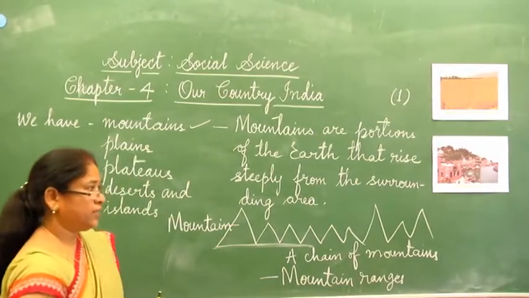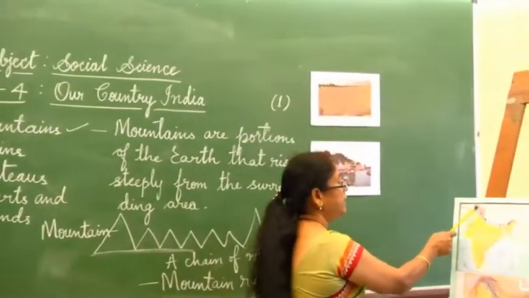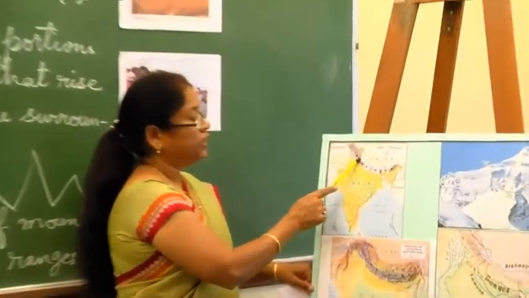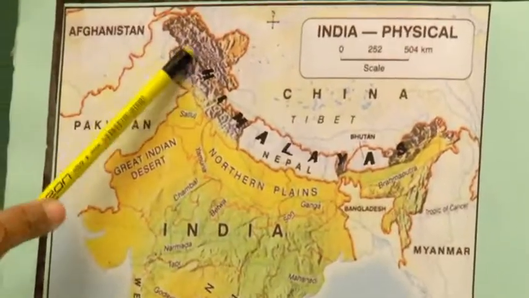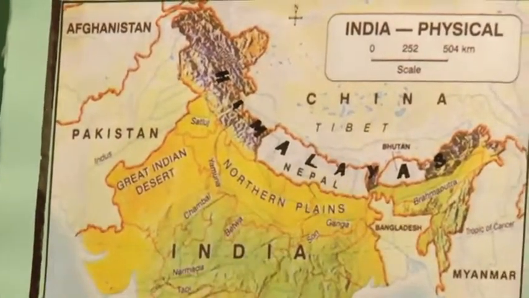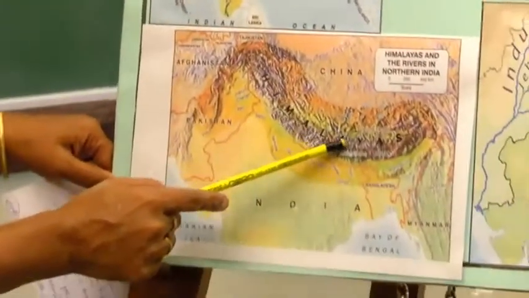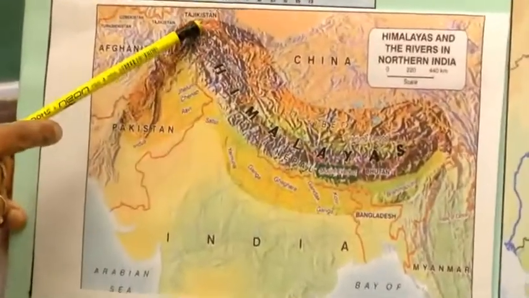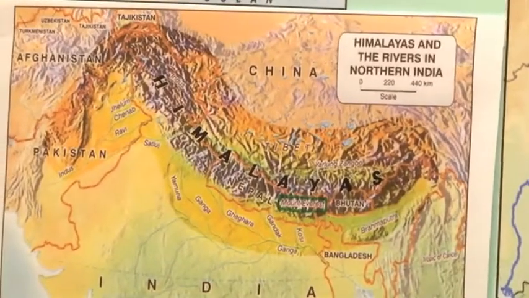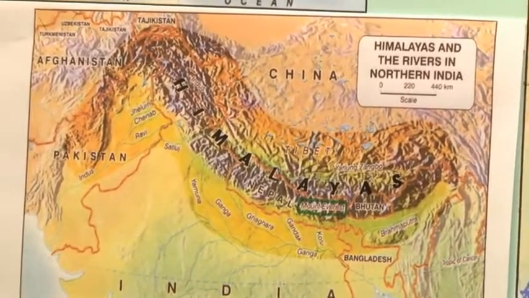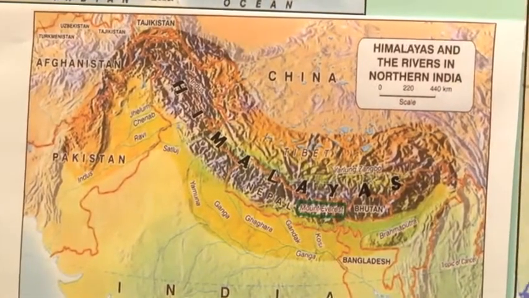You can see such mountain ranges in the northern part of our India. We can see the mighty Himalayan ranges in the northern part of India. In this picture you can see them. What is the spelling of Himalayan mountain ranges?